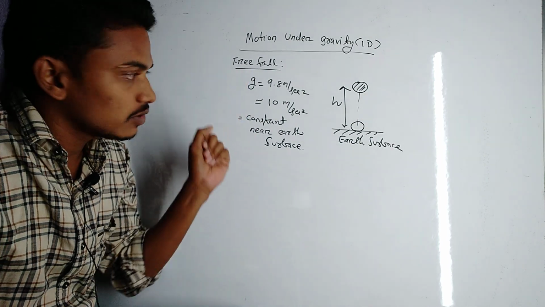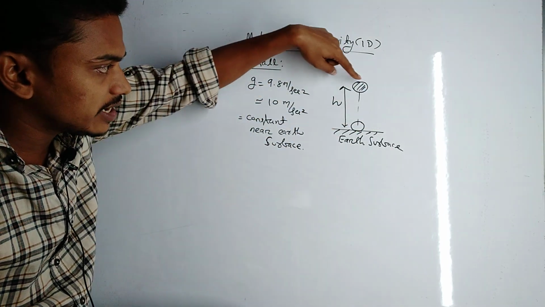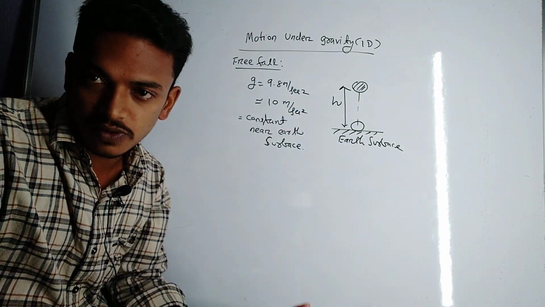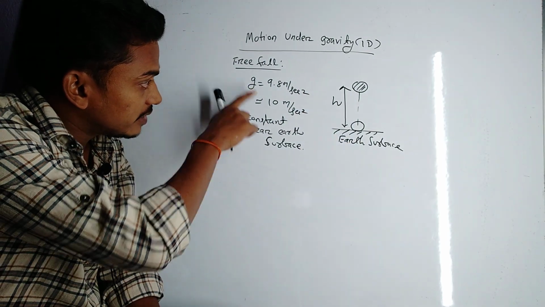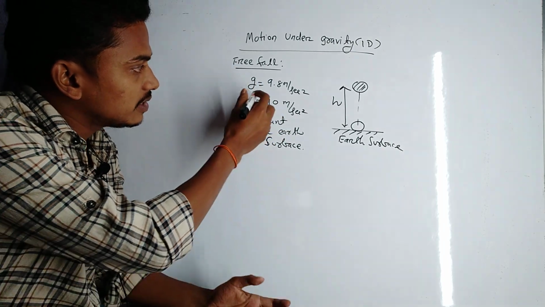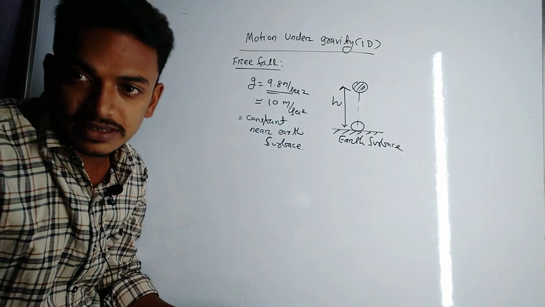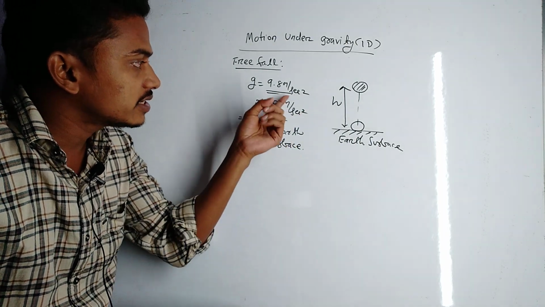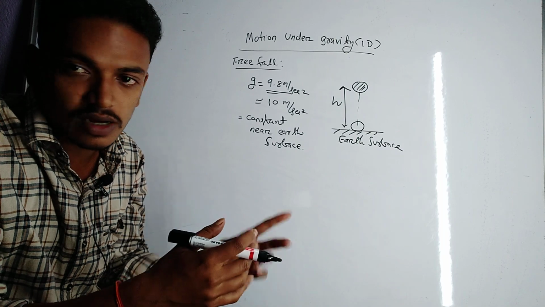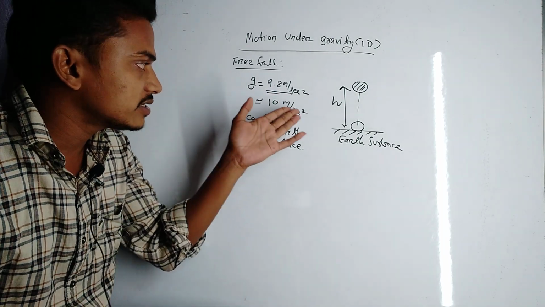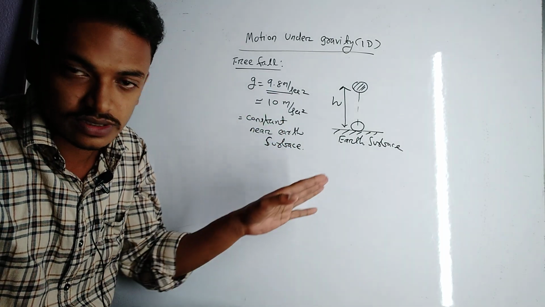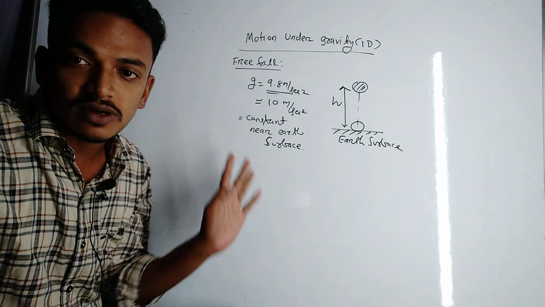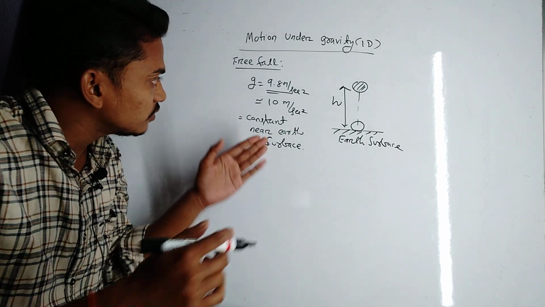First, what is free fall? When a body is released near the earth's surface, it is accelerated downward under the influence of gravitational force, and the acceleration due to gravity is 9.8 meter per second square near the earth's surface, and it is taken approximately as 10 meter per second square. In some numericals we use acceleration due to gravity as 10 meter per second square if it is mentioned in the question. Then the value of acceleration due to gravity near the earth's surface is constant. So the acceleration due to gravity is constant.